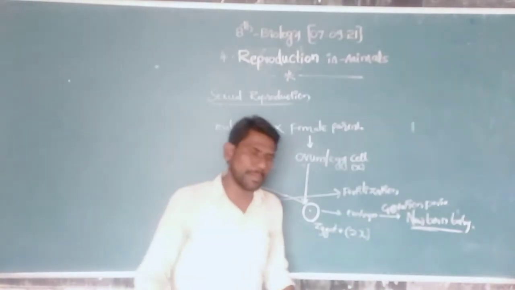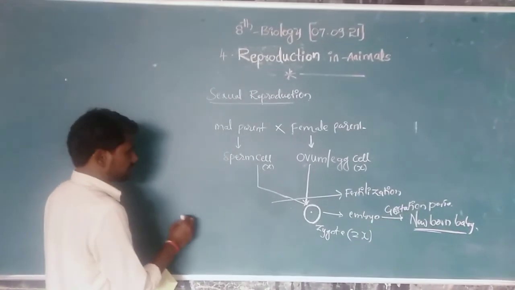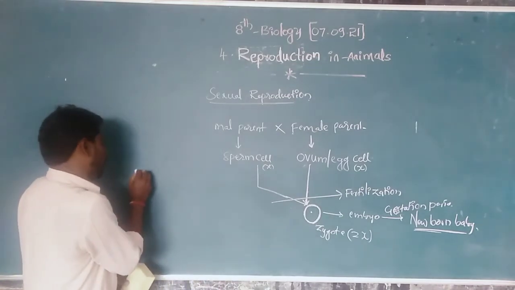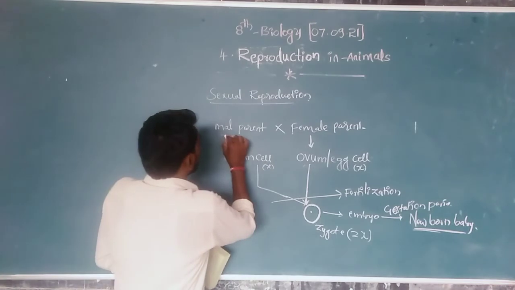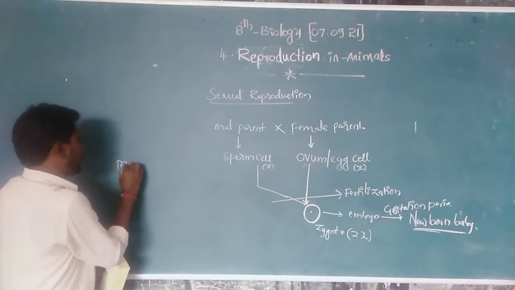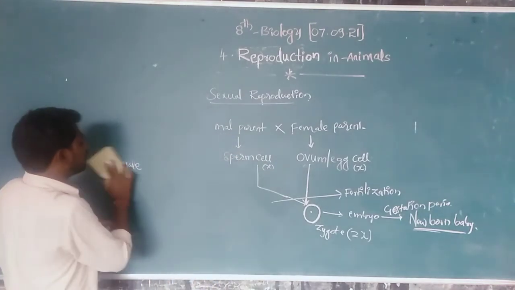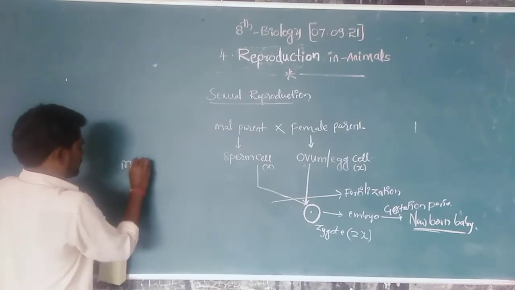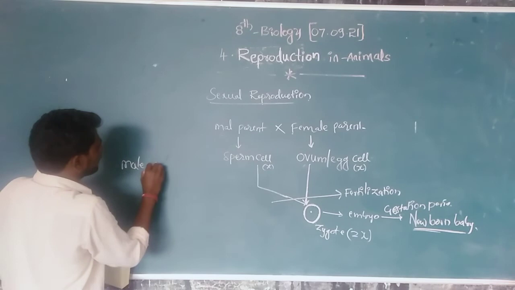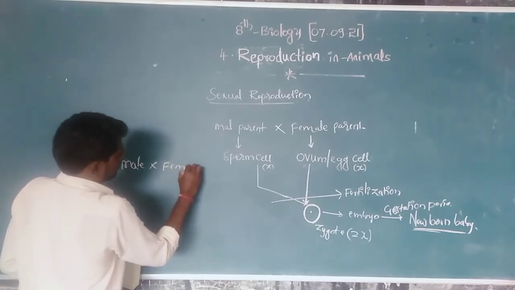But in some animals, a single organism contains both male and female organs.